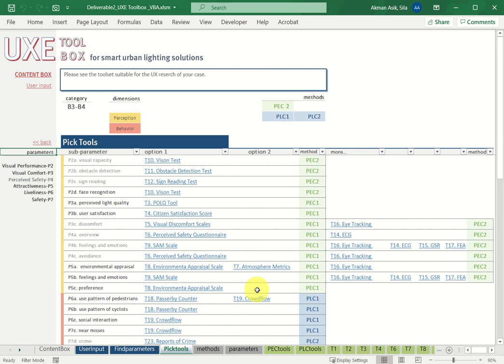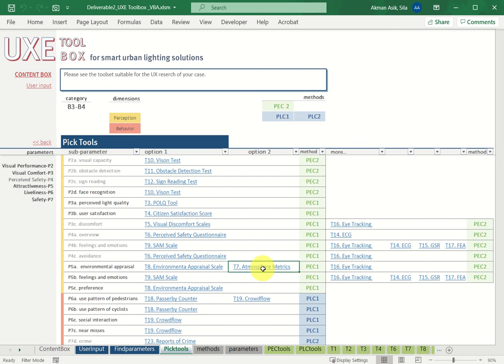the methods are different. So municipalities make their own decision considering their budget, time, and the labor intensity of this method. Let's check one of the tools here.